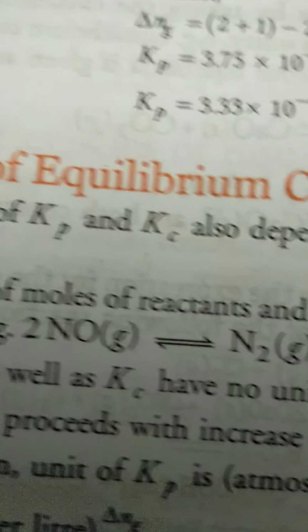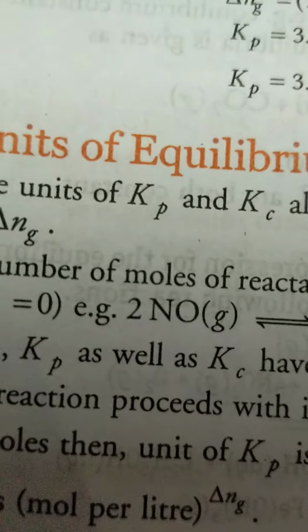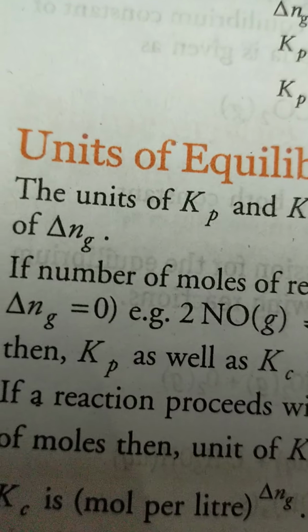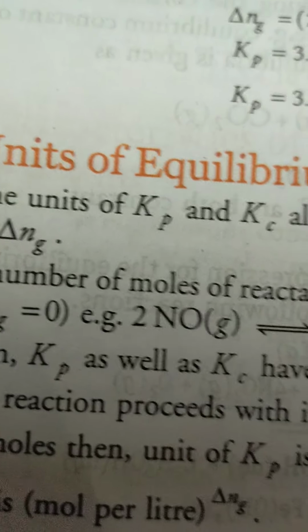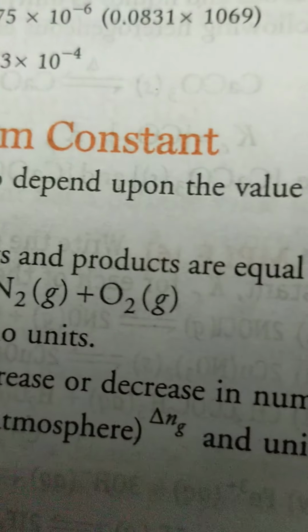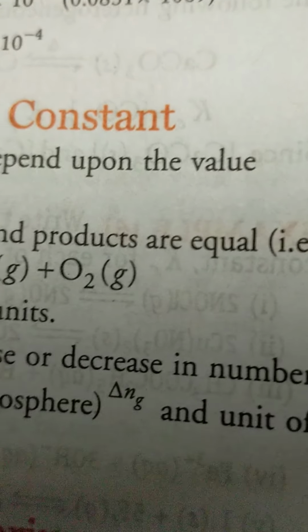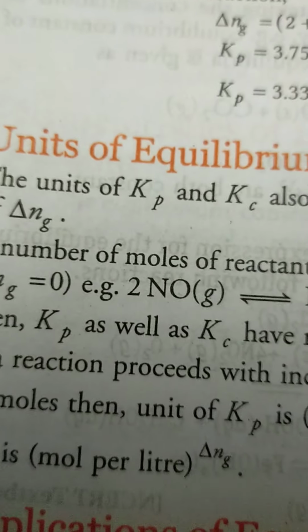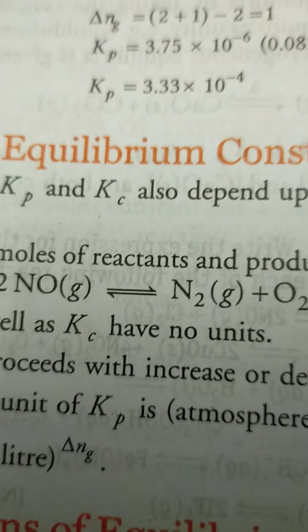If the reaction proceeds with an increase or decrease in the number of moles, then the unit of Kp is atmosphere^Δng and the unit of Kc is (mole per liter)^Δng.